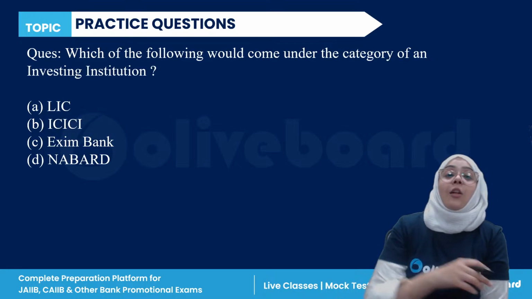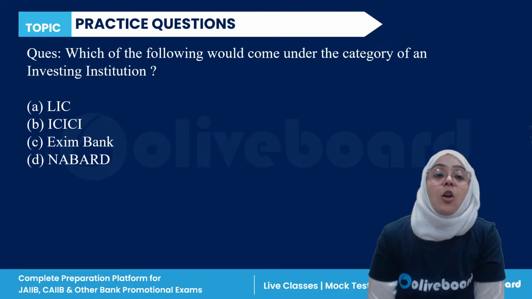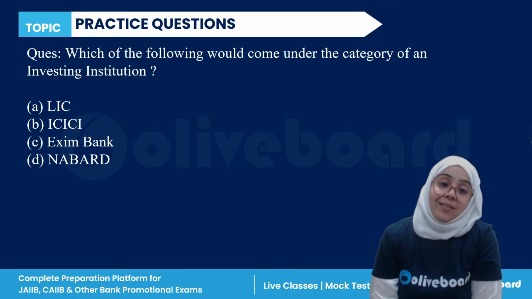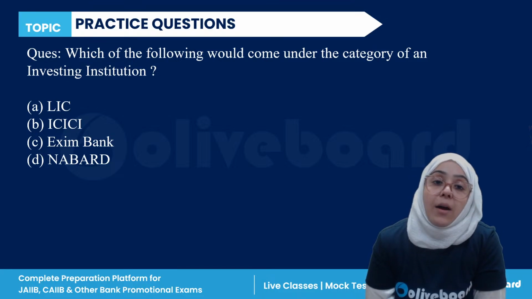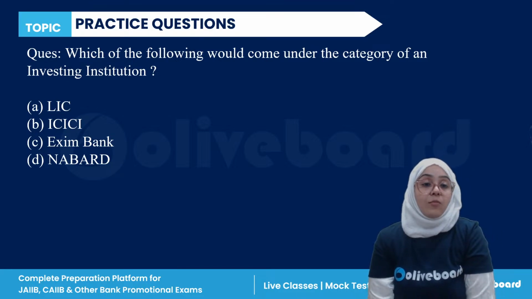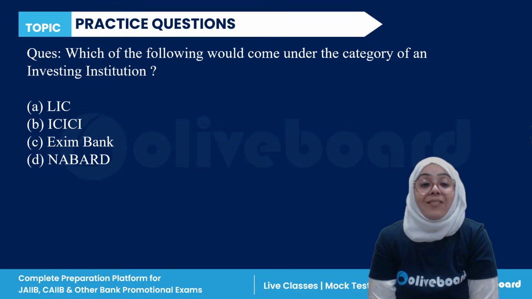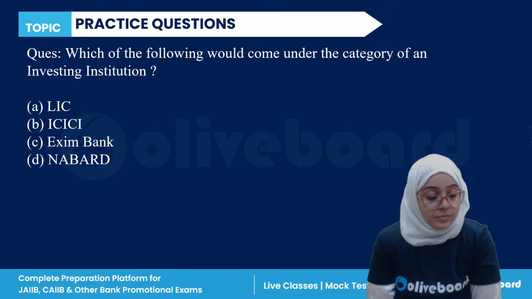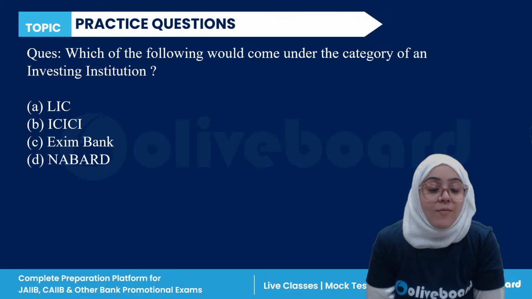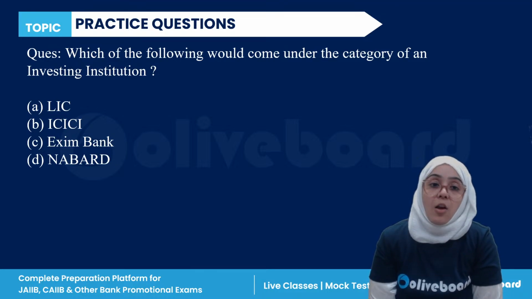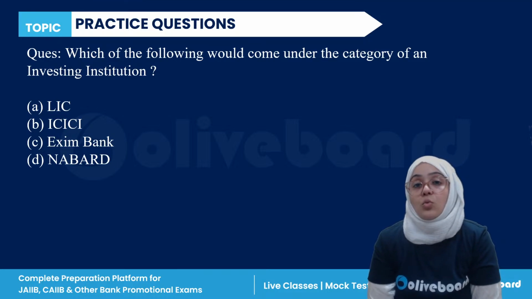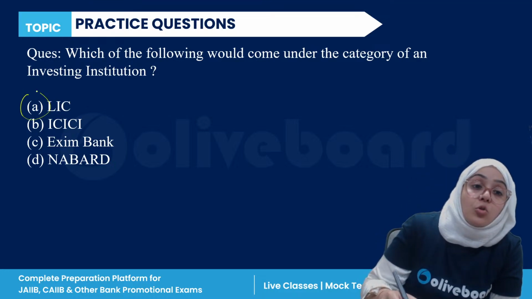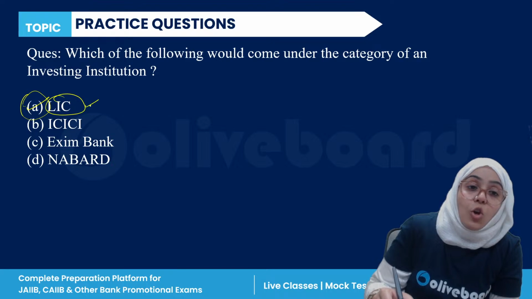Next, which of the following comes under the category of investing institution? LIC, ICICI, Exim Bank, or NABARD? Yes, the investing institution is LIC, Life Insurance Corporation of India.